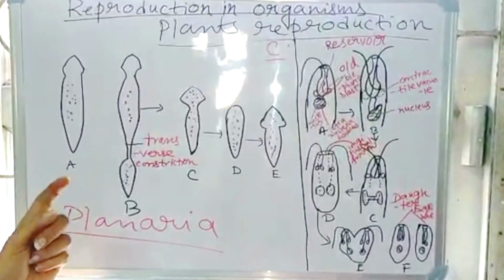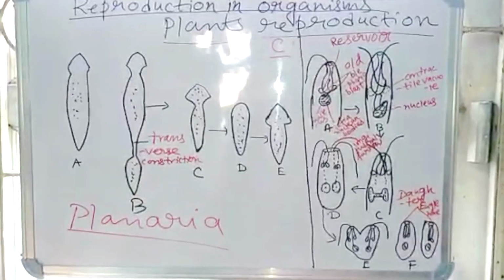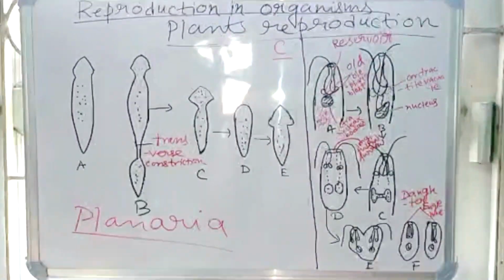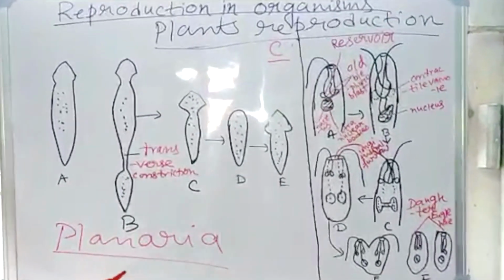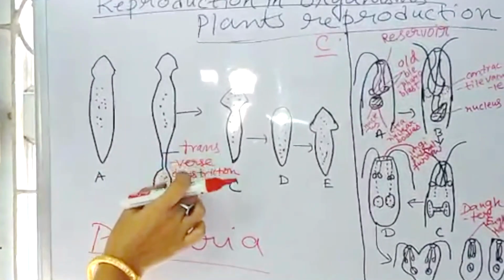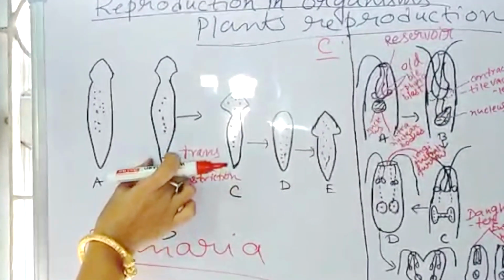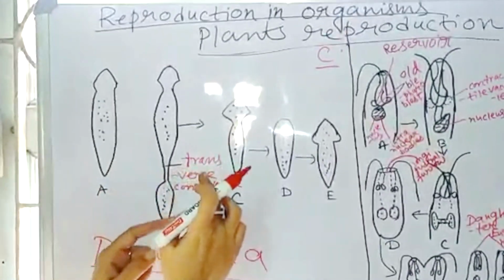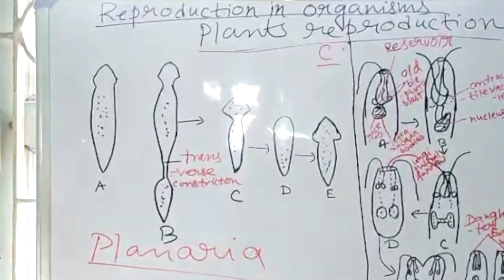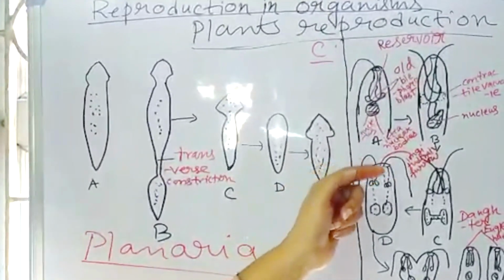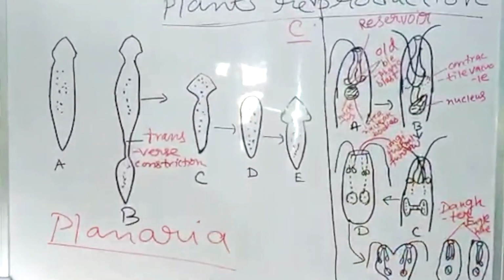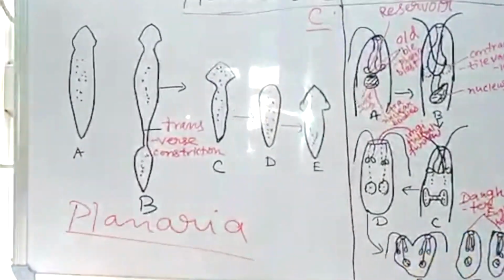Before going to the third type of binary fission, that is longitudinal binary fission, I would like to explain transverse binary fission in planaria elaborately. Here you see a transverse constriction is formed. Gradually this constriction becomes narrower and two daughter planaria are formed. Now the third type of binary fission, that is longitudinal binary fission, is seen in Euglena.